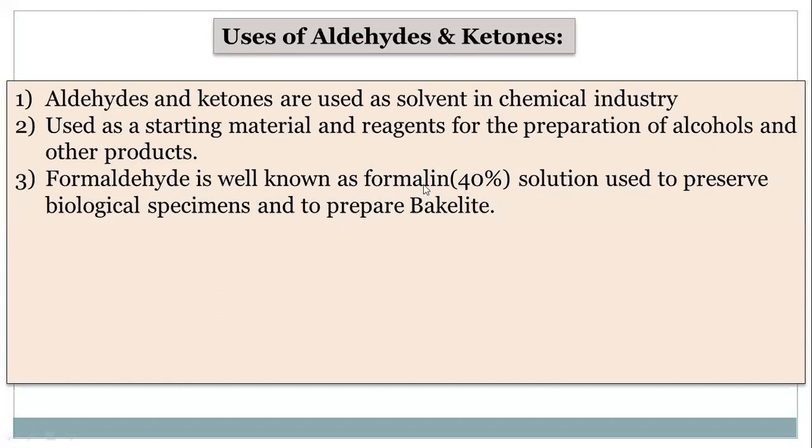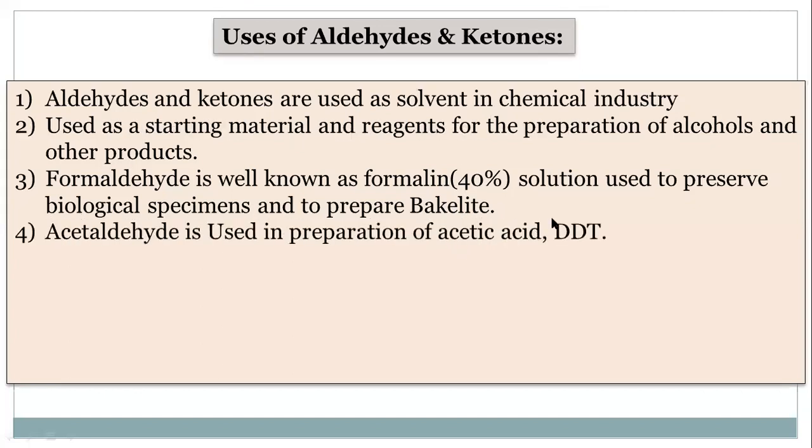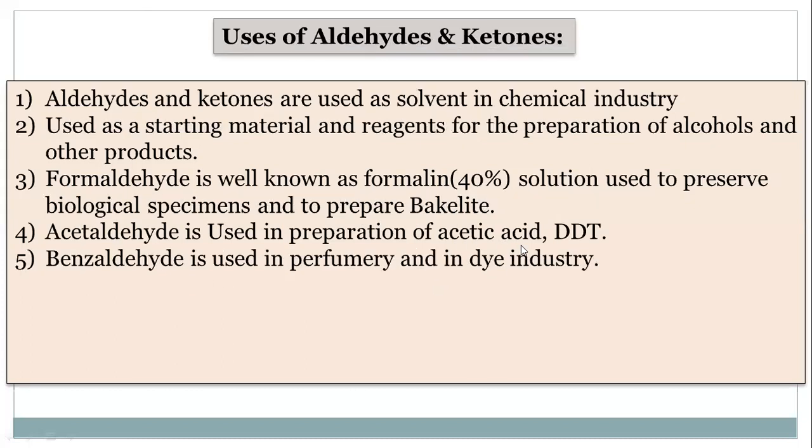bakelite. Bakelite is one of the polymers which we will discuss in chapter number 15, Introduction to Polymer Chemistry. What is meant by bakelite? All the electrical switches are made up of bakelite, remember. We will discuss in detail in chapter number 15. The next use is acetaldehyde. It is used for the preparation of acetic acid and DDT. Benzaldehyde is used in perfumes and in the dye industry.